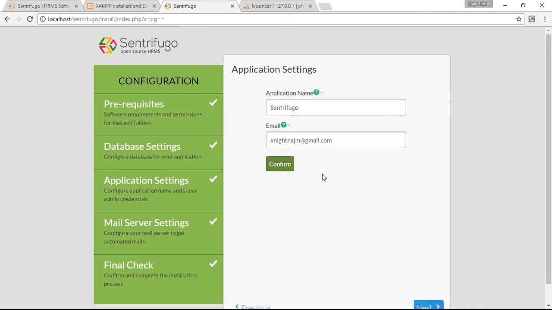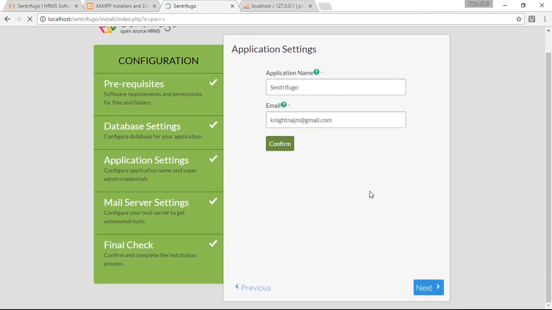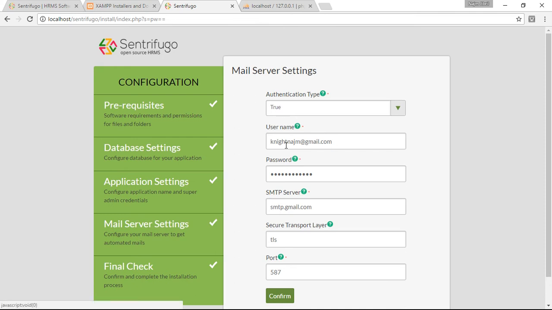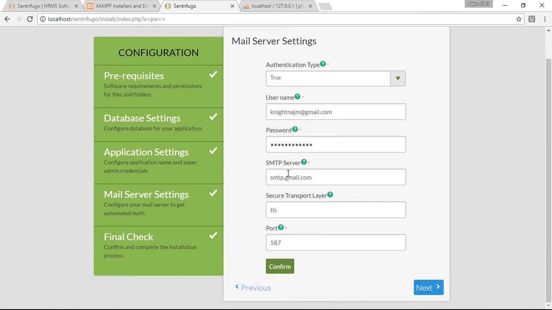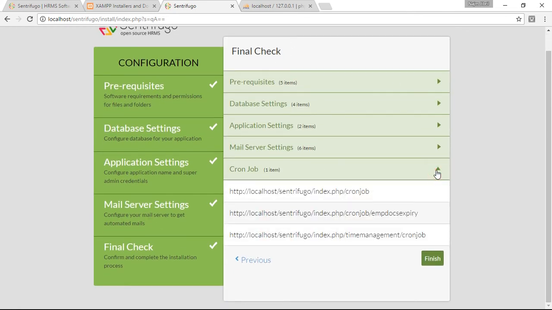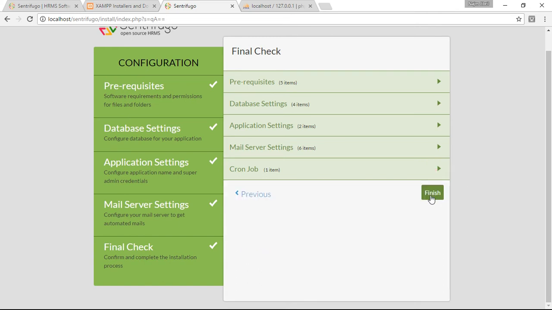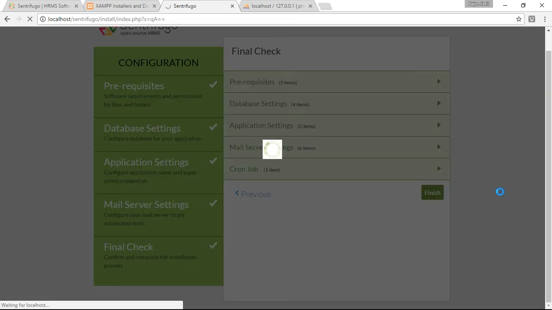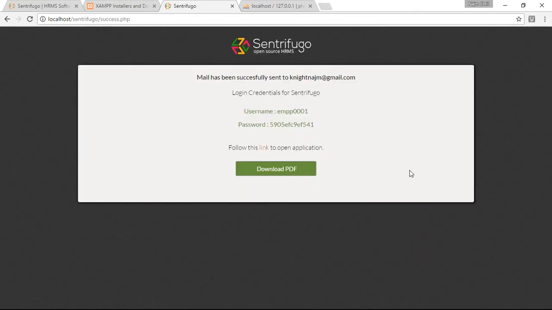Then your email address, confirm, then next. And your username, your password, SMTP server, just put TLS 587, then next. So here the final check. So we click finish. Then here, these are login credentials for Sentrifugo.